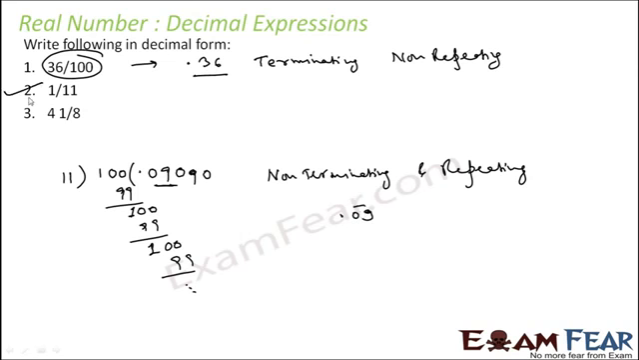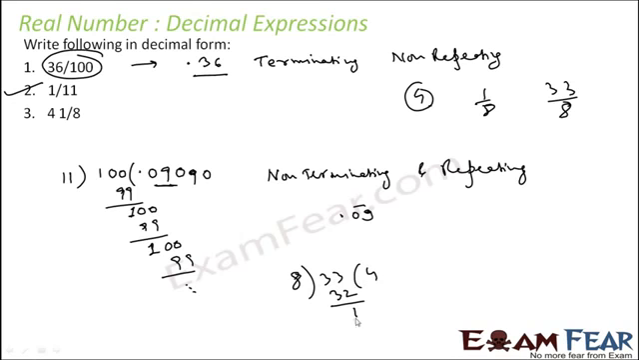The next is 4 1 by 8. 4, you can just keep it as it is, and 1 by 8, or what you can do is write 4 1 by 8 as 8 into 4, 32 plus 1, 33 by 8. So let's divide.